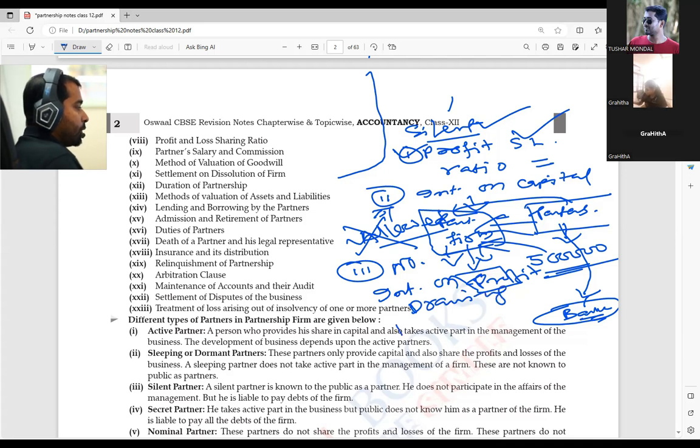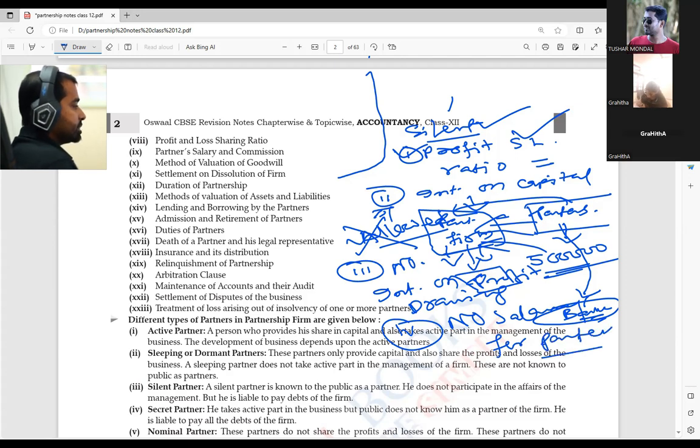Point number 4, no salary for partner. Apart from no salary for partner, we can write no bonus, no commission also.